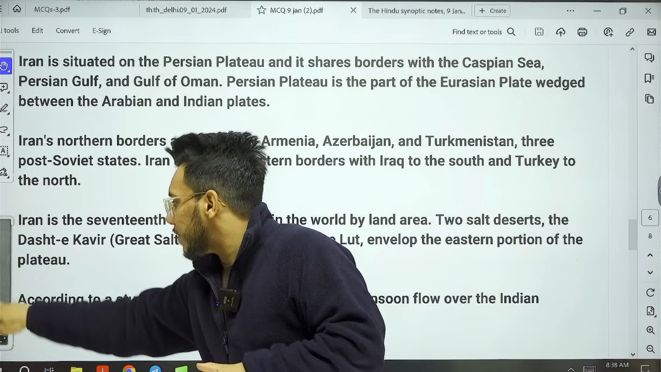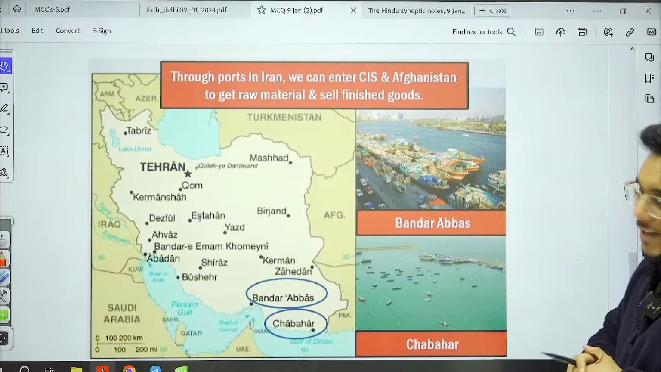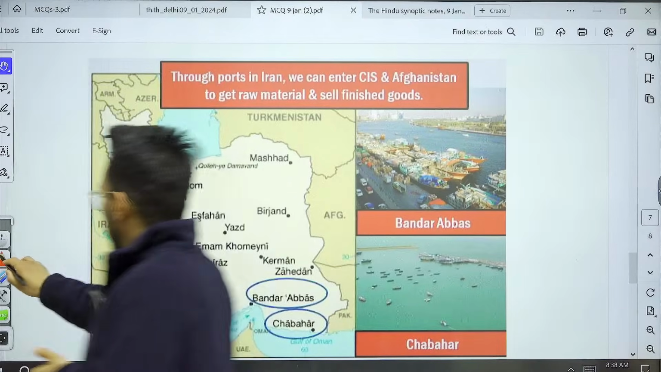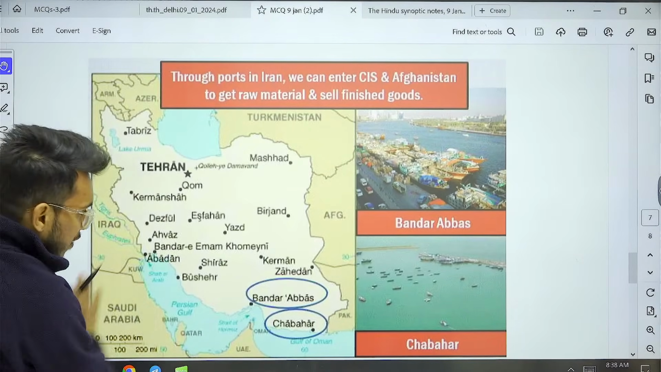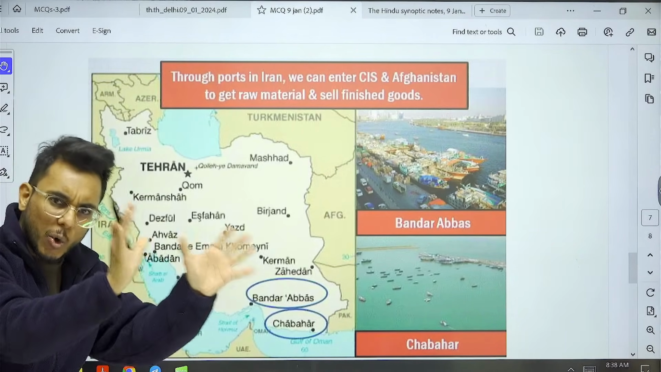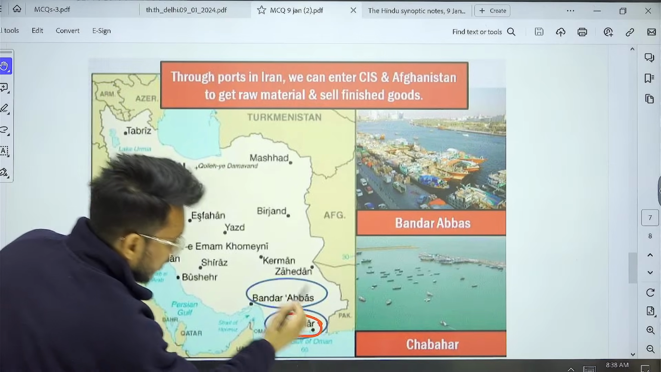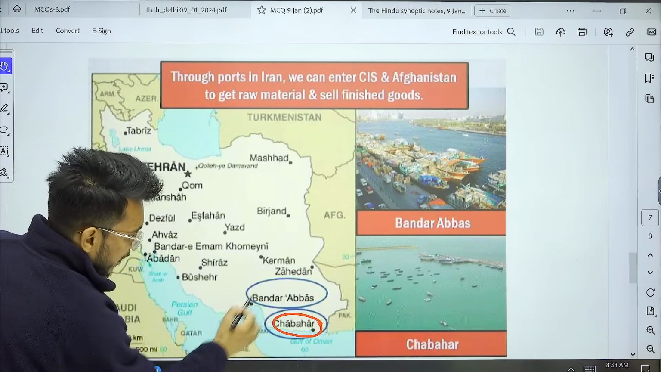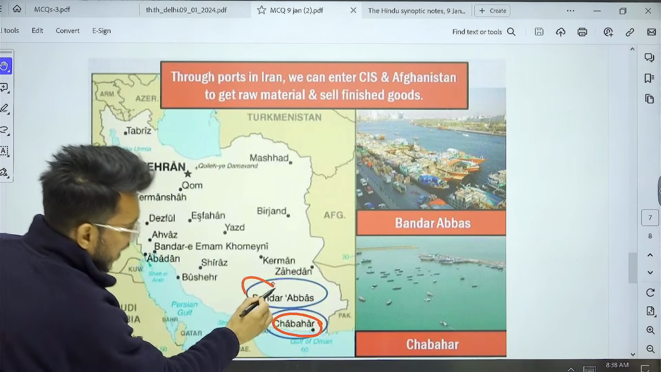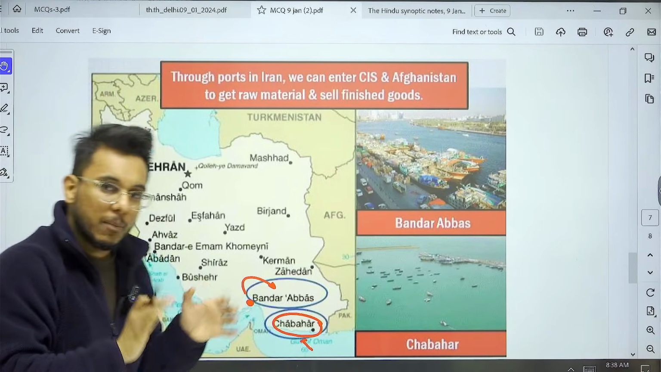Further moving on, one more dimension with respect to Iran mapping I would like to point out. If you see the map of Iran, you will find some very important port cities. That location and placement you also need to understand. So here we have the Chabahar port, and here we have the Bandar Abbas port. Both ports are very important, and both are located in Iran.